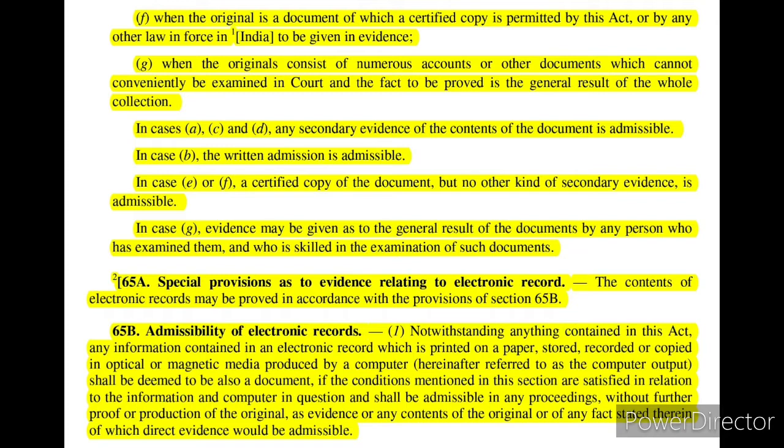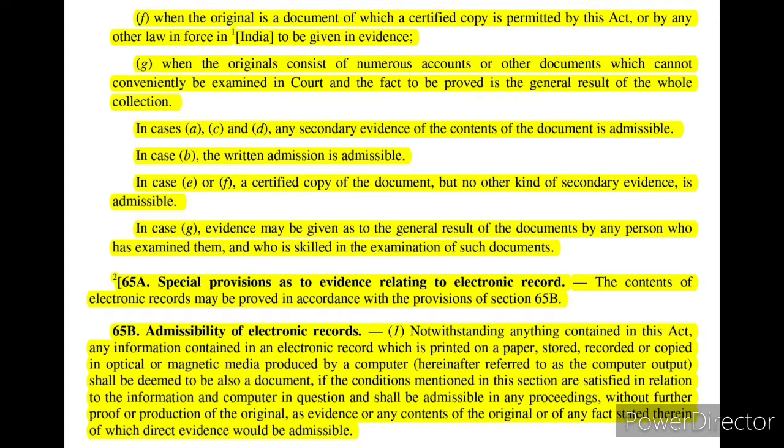Section 65A says special provisions as to evidence relating to electronic record. So the contents of electronic records may be proved in accordance with the provisions of section 65B. That is declared here. Now what is section 65B? It talks about admissibility of electronic records. Now this is a complex section. We need to understand it in a very general sense.